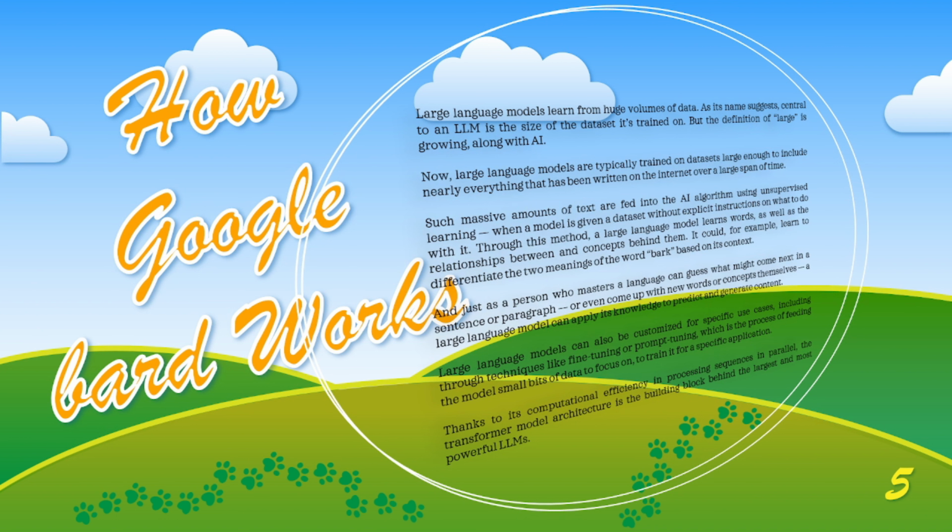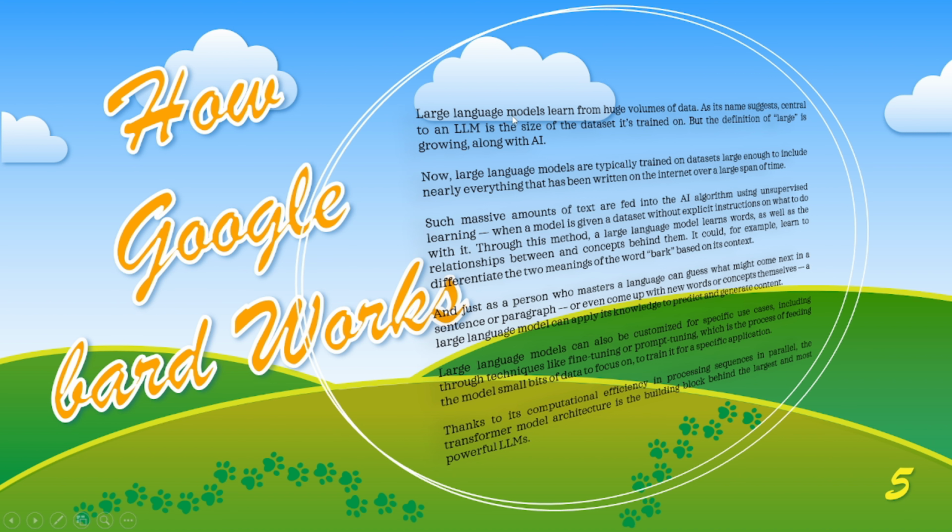Then let me see how Google BARD works. As I already mentioned, Google BARD also uses AI-based technology. It uses natural language, and under the natural language category, it functions on a large language model.